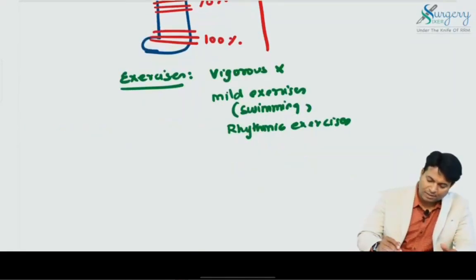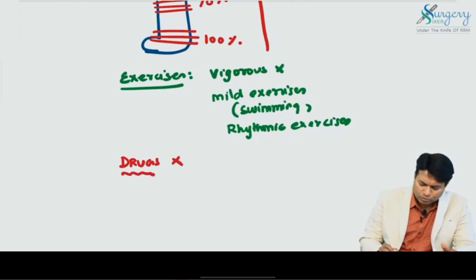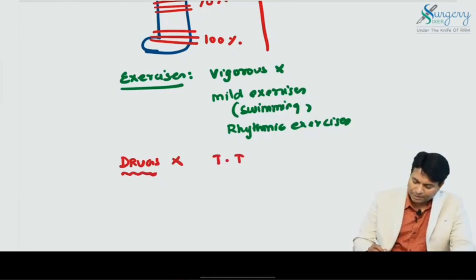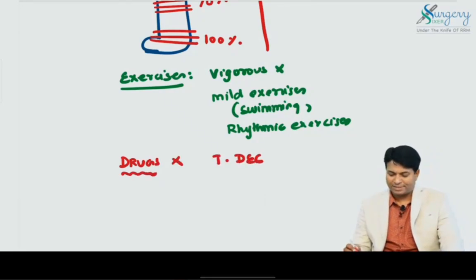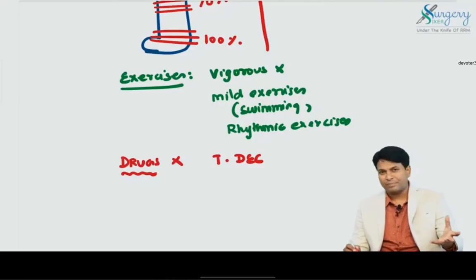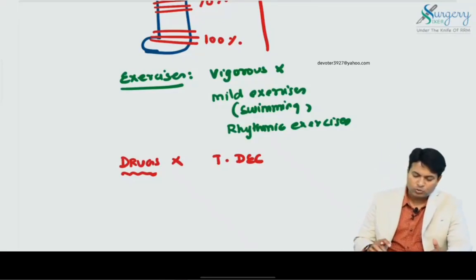Okay, so exercises, and there are not many drugs available. Drugs are not much available to reduce lymphedema. Only tablet DEC, diethylcarbamazine, can be given during the acute phases, at the time of acute exacerbation. Otherwise, drugs are not much helpful. Therefore, according to Bailey and Love, drugs are not much useful in lymphedema.